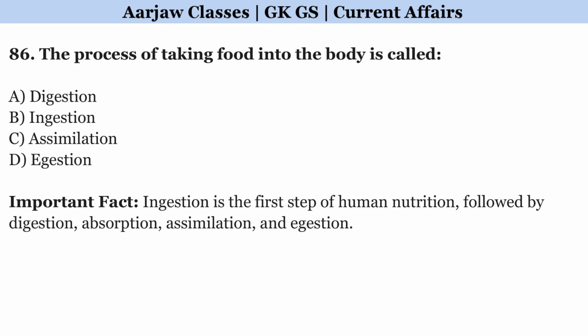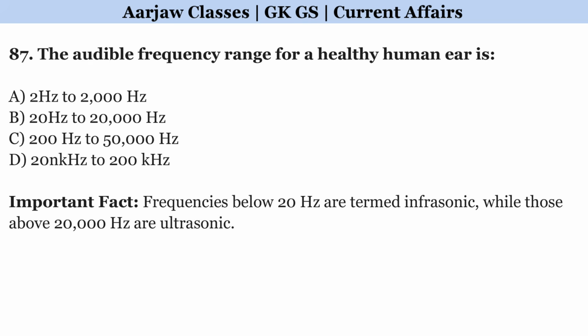The process of taking food into the body is called? Right option is B, ingestion. The audible frequency range for a healthy human ear is? Correct option is B, 20 Hz to 20,000 Hz.